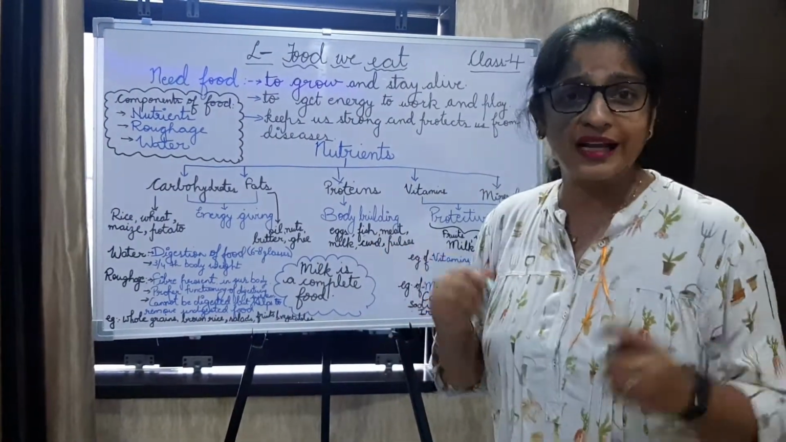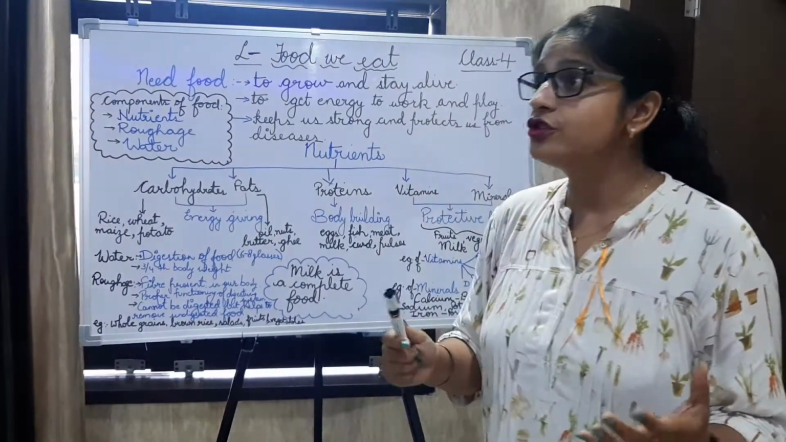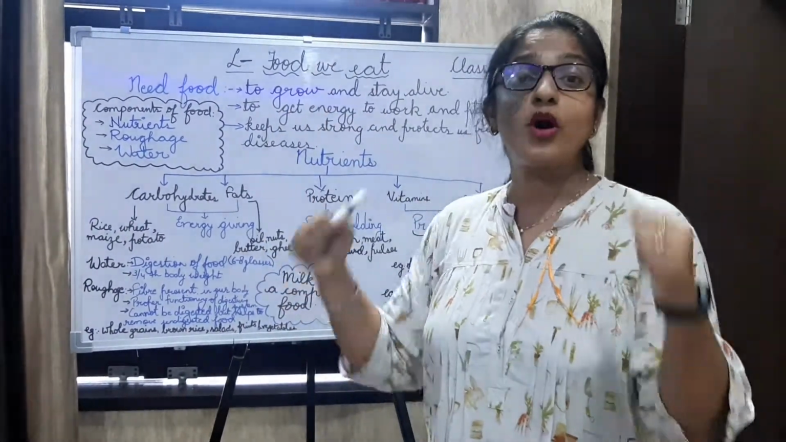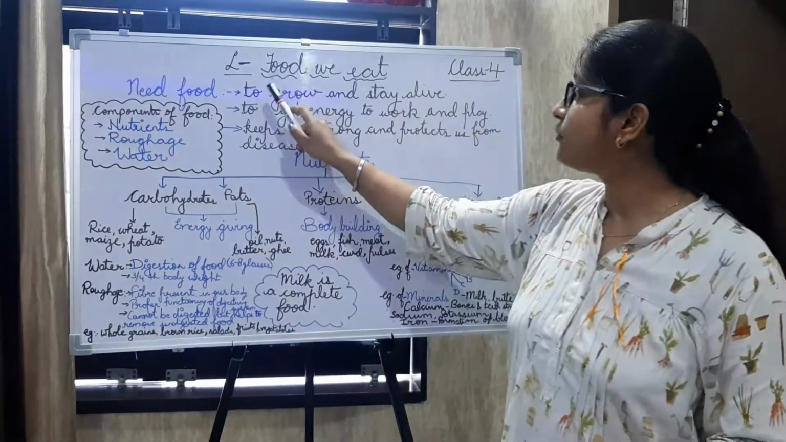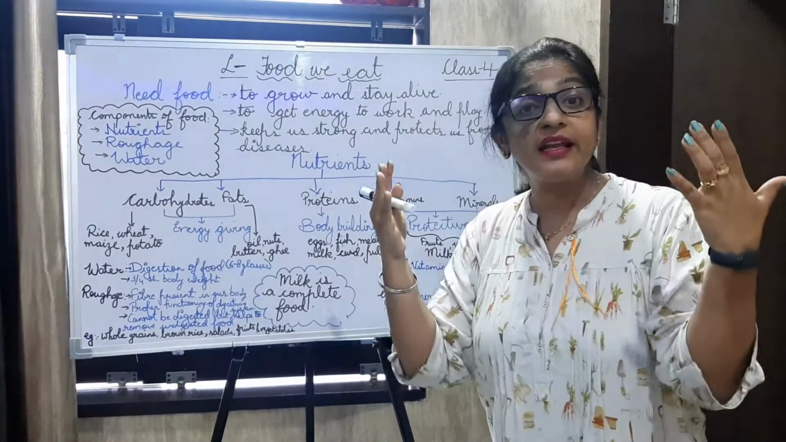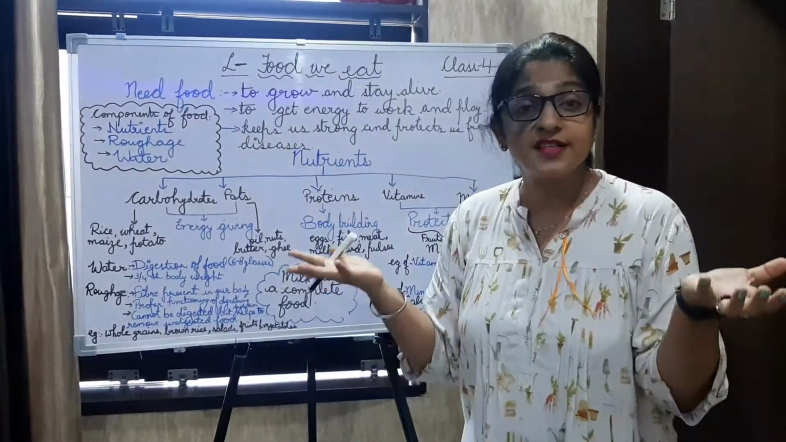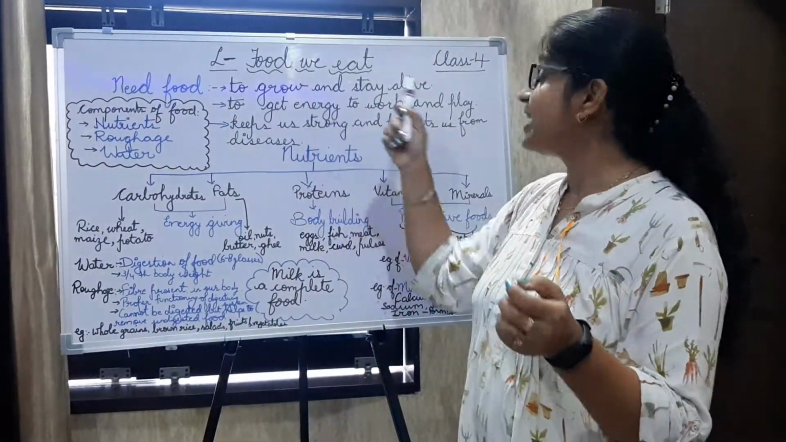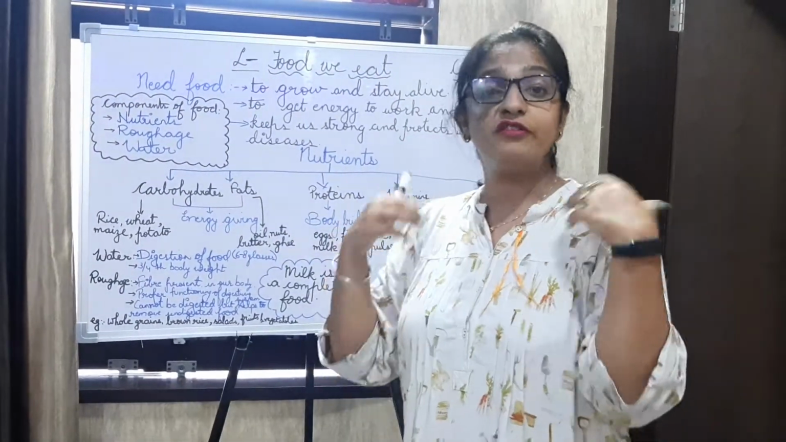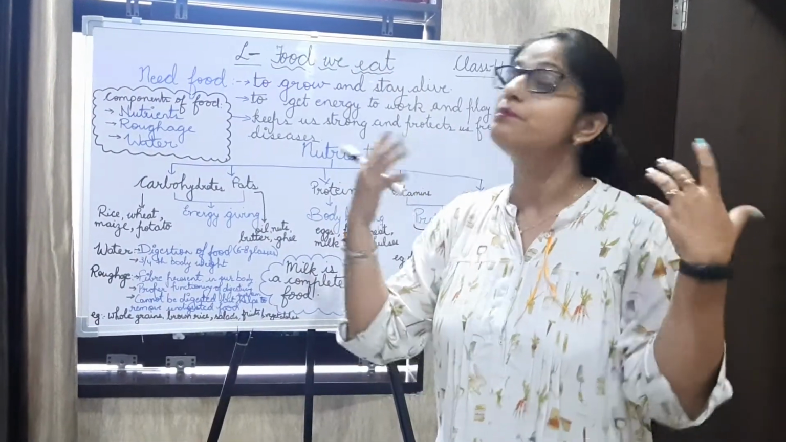हम खाना क्यों खाते हैं? We eat food to grow, बड़े होने के लिए, to keep our body healthy. So the first thing is to grow and stay alive, बड़े होने के लिए और for my life, जिंदगी के लिए. To get energy to work and play, because we get energy from food with which we can work and play.